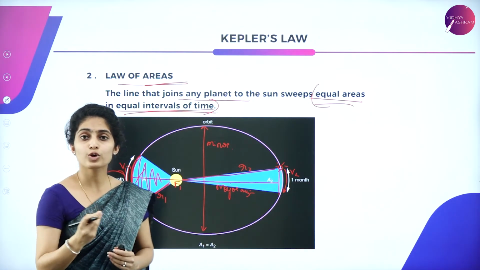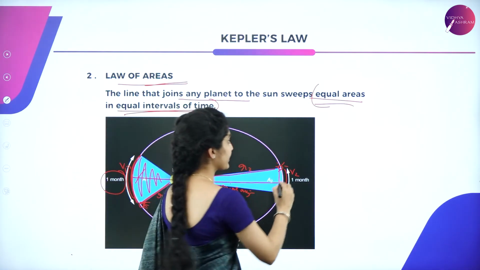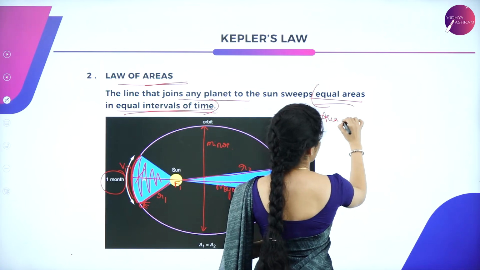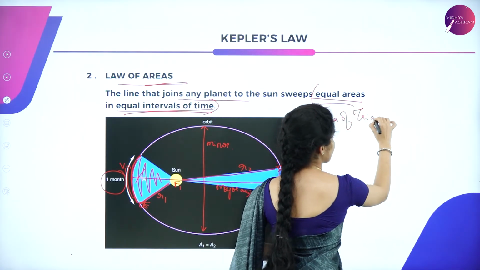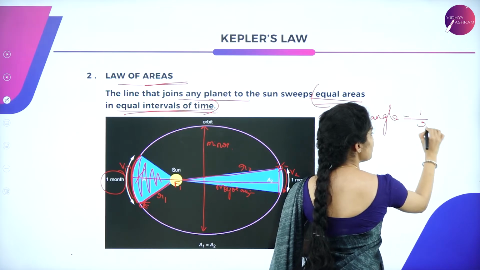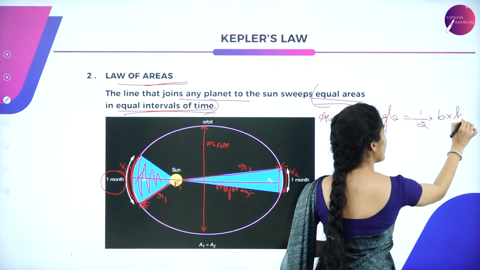You all know how to calculate the area of a triangle. We all know that the area of a triangle is half into base into height.